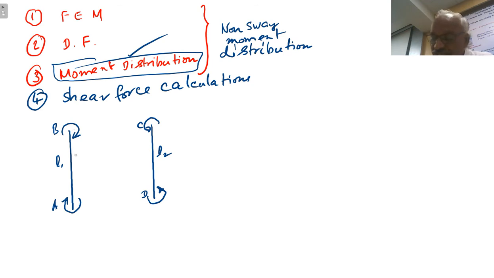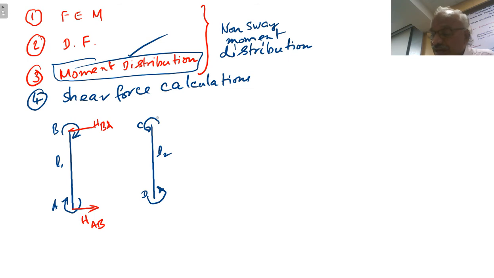Since these two moments are clockwise, the reactions will have to produce an anti-clockwise moment. Therefore, the reaction here will be to the right, and the reaction here will be to the left. So this is HAB, this is HBA. We already know how to calculate these values.